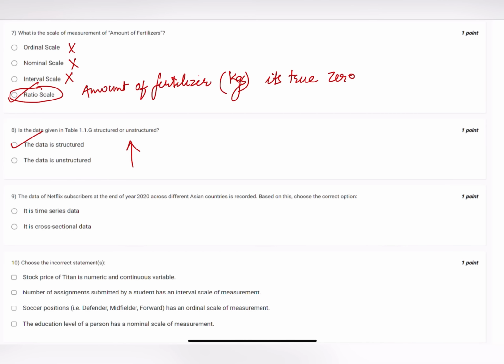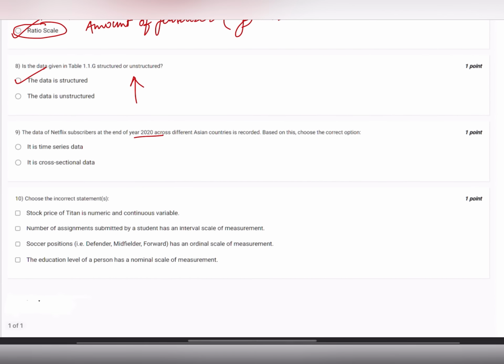The data of Netflix subscribers at the end of year 2020 across different Asian countries is recorded. Based on this, choose the correct option. Is it time series data or cross-sectional data? See, for a data to be time series data, it has to be between one starting point and one end point. Here in this case, there is only an endpoint at the end of the year 2020. When there is only single point data, it has to be cross-sectional data. So the answer for this will be cross-sectional data.